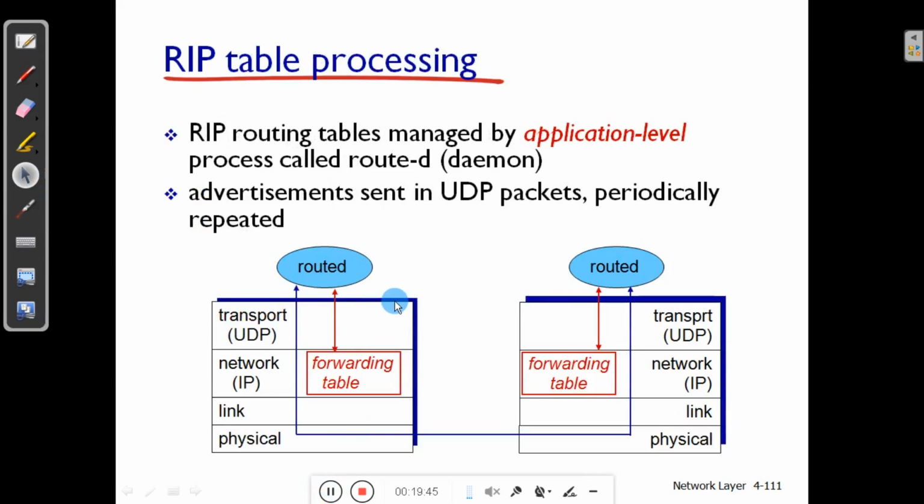Before we conclude, the RIP protocol actually comes under the application layer of the OSI model or DoD model. RIP makes use of the UDP protocol at the transport layer. Advertisements are sent using UDP packets periodically. RIP routing tables are managed by an application level process called a daemon.